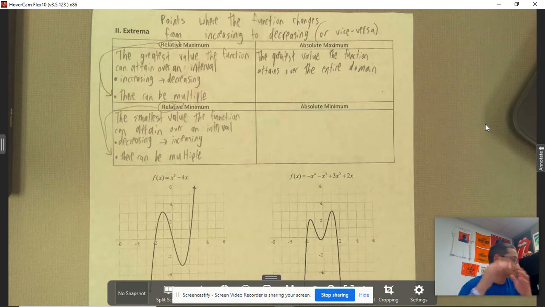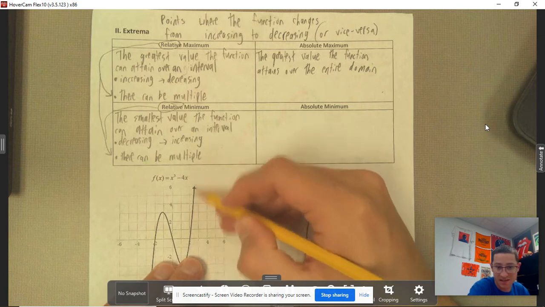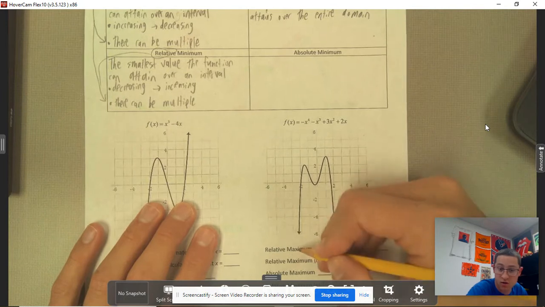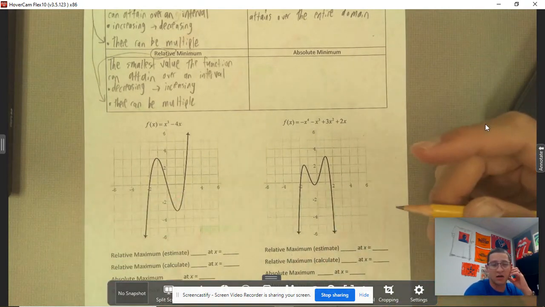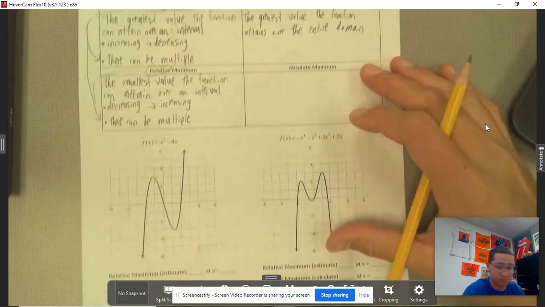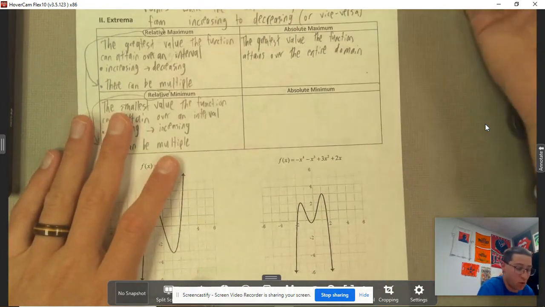But we cannot talk about infinity, right? Infinity is not an absolute maximum. It's not a peak. If you're just continuing up, like if you look at this right here, that's not a peak. There's no hill. Or with the minimum right down here, there's no valley. It's just continuing down. So you've got to keep in mind with absolute maximums and absolute minimums, you may not have one. You may not have an absolute minimum or maximum within the function. There can be at most one.